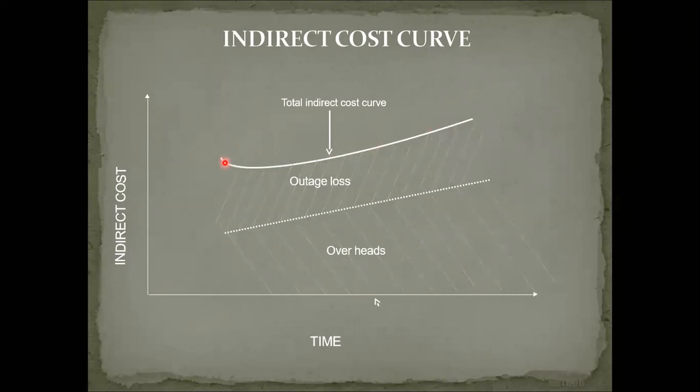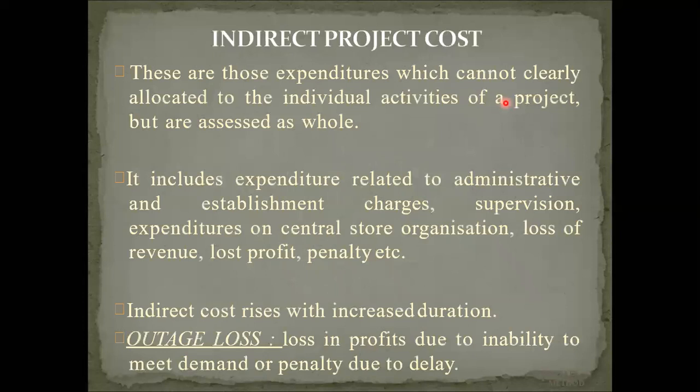So the total indirect cost curve is like this. Initially it is a little bit high, as work started low, and afterwards it remains constant. It goes on increasing. So indirect cost is never reduced. It always goes on increasing.